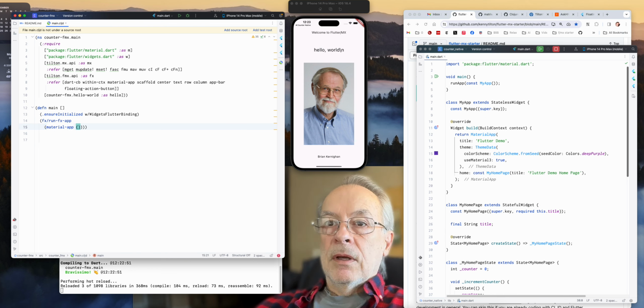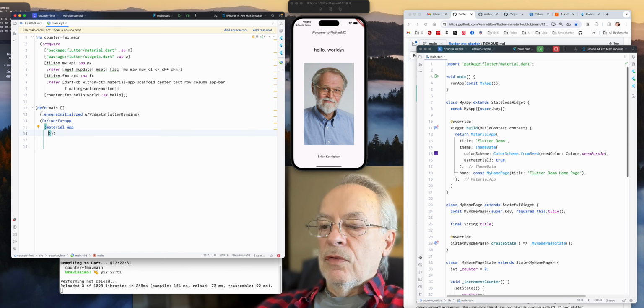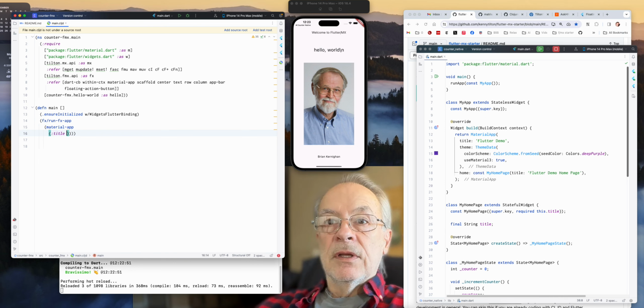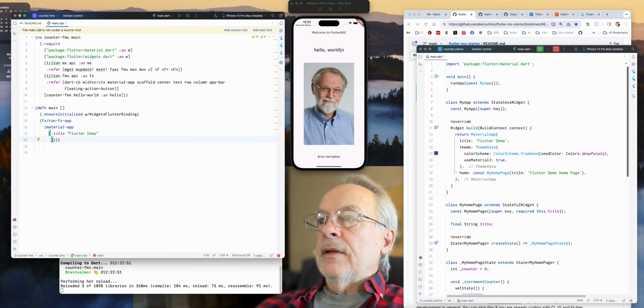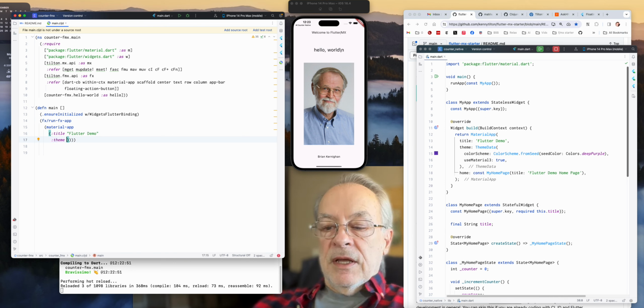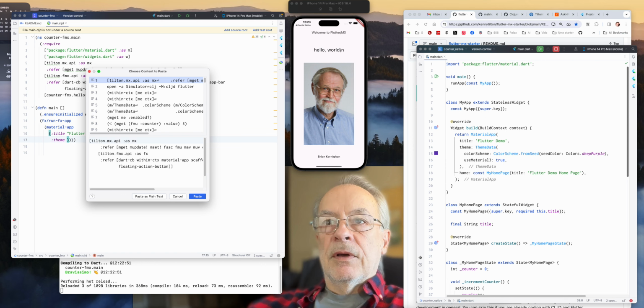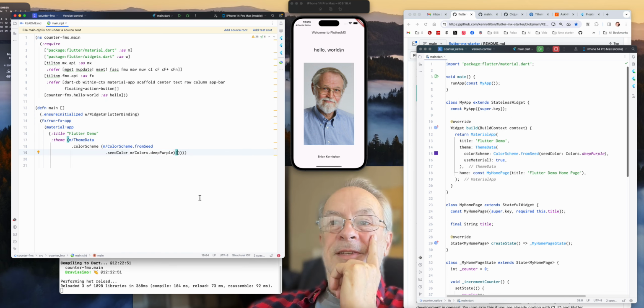And well, no, we got some stuff to type. I'm going to start looking over at the Dart code, if you don't mind. Where this title goes, I've never figured out. Maybe it shows up on the HTML version. So we got the title, but this is important. We do need the theme. Now in this, again, I'm going to swipe some, Shift Command V. Okay. Where's our theme? Theme data, color scheme. Is this our bad boy? Okay. So yeah, you don't want to watch me type this.